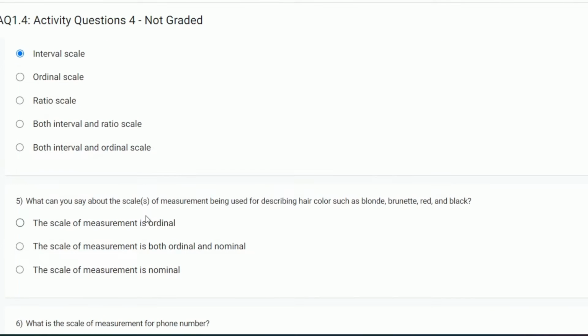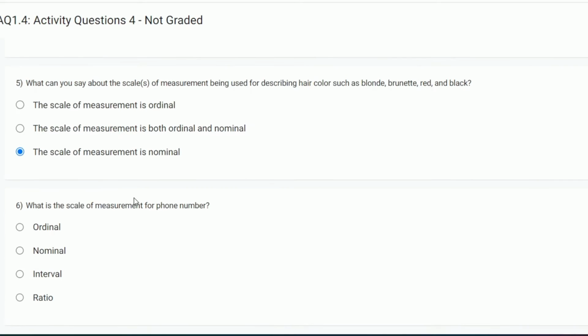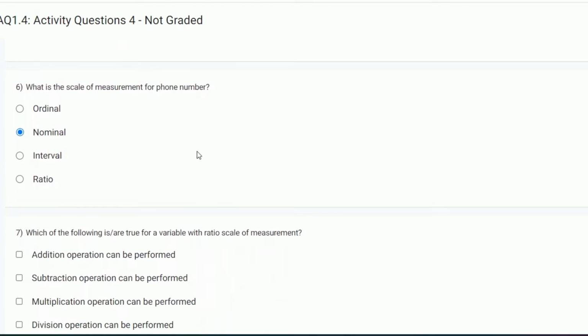What can you say about the scale of measurement being used for describing hair colors such as blonde, brunette, red and black? It is categorical data and it is a nominal scale. There is no order or anything. So the scale of measurement is nominal. What is the scale of measurement for phone number? For phone number we cannot do any mathematical operation. It is a nominal variable, nominal scale of measurement.